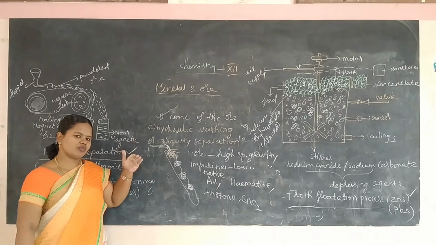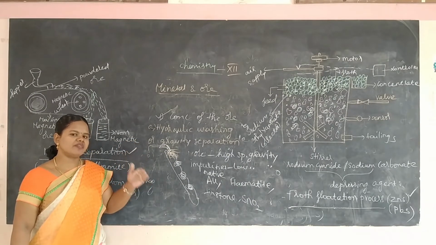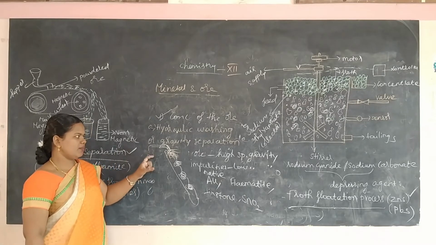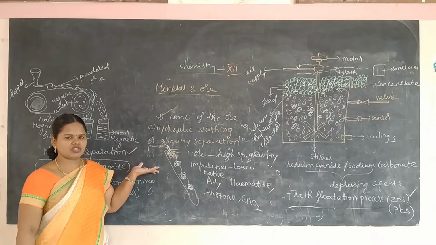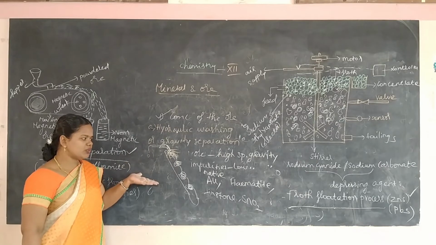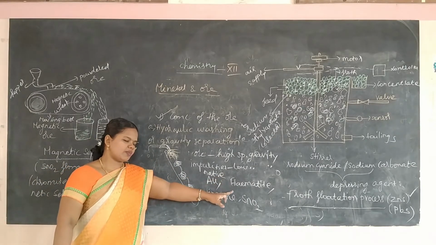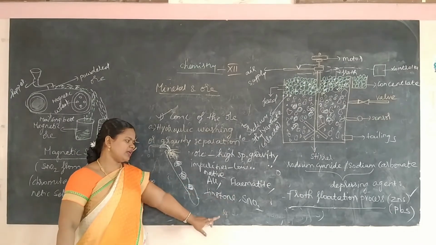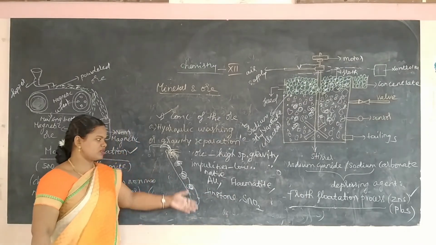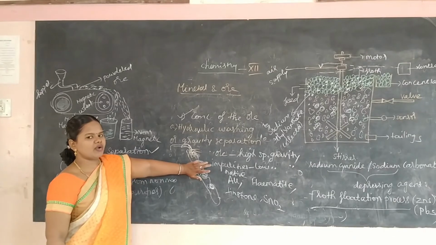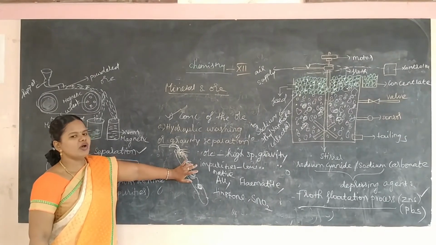In the concentration of the ore, depending upon the nature of the ore, different methods are involved. For example, hydraulic washing or gravity separation is particularly applicable to elements present in the native state, that is gold, as well as to oxide ores such as hematite and tinstone, SnO2. This is a very important keyword in the hydraulic washing or gravity separation process.